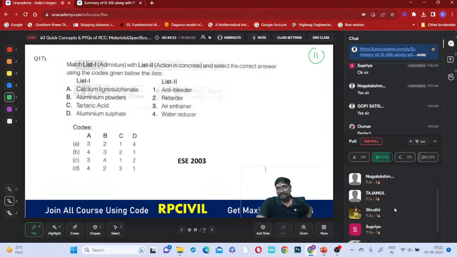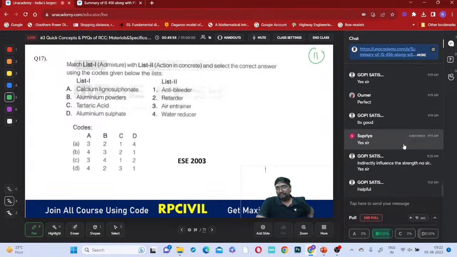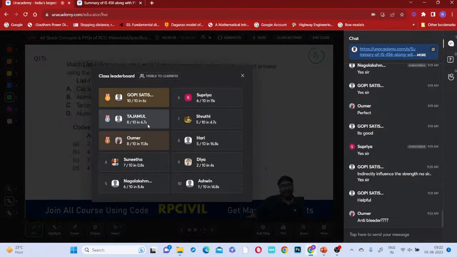Sunita, Gopi, Nagalakshmi, Tajamal, Shruti, Supriya, Omar answered correctly. Right, this is later about. Gopi first, Tajamal second, Omar third.